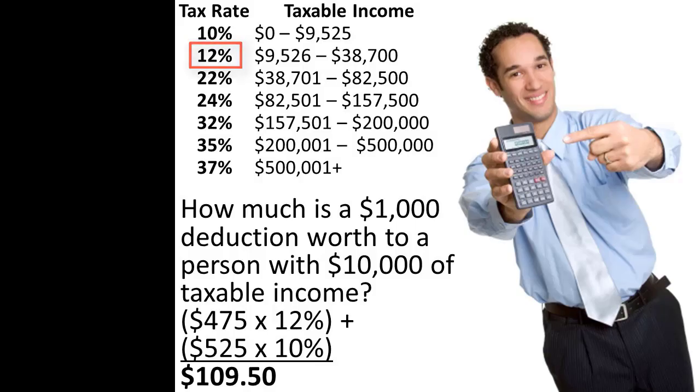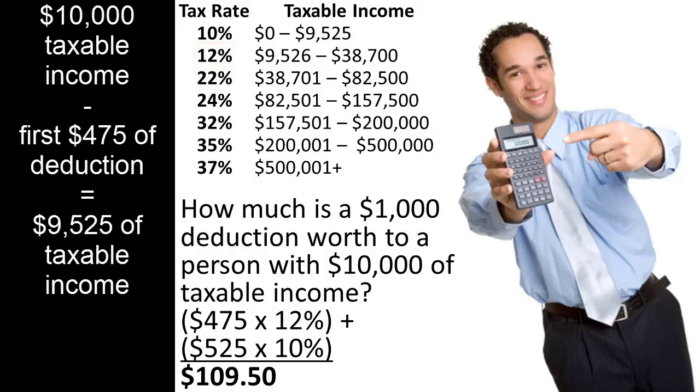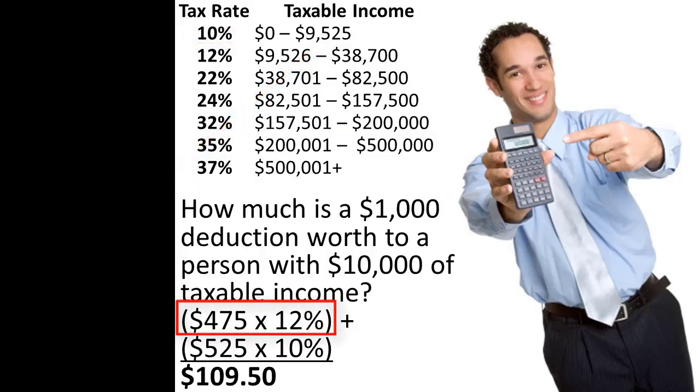However, after applying the first $475 of the deduction, the taxpayer now has $9,525 of taxable income and drops into the lower tax bracket. Thus, any further deductions will reduce taxation not at the original 12% rate, but at the lower 10% rate. The first $475 of the deduction reduces taxes at a 12% rate, and the final $525 of the deduction reduces taxes at a 10% rate.